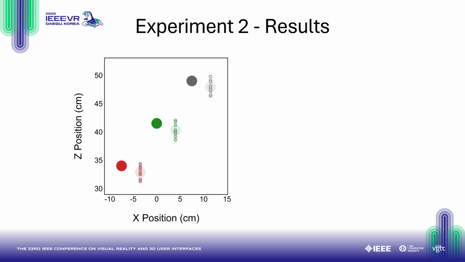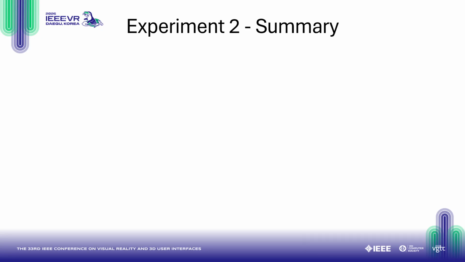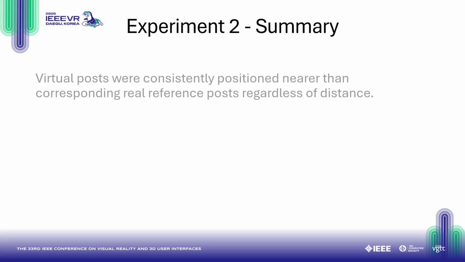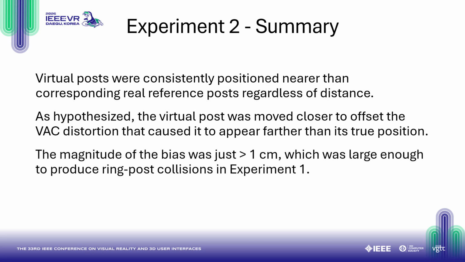These are distance matching results with the large light-colored circles as the mean and small points as individual results. Observers adjusted the virtual posts closer than the real reference posts across all distances. This is also reflected in the mean directional error of each post. Overall, we found that virtual posts were consistently positioned closer than their corresponding references regardless of distance, and as hypothesized, this directional error is consistent with offsets from VAC-related distortions. Although the magnitude of this bias was just over 1 centimeter, it was still large enough to produce ring post collisions in experiment 1.